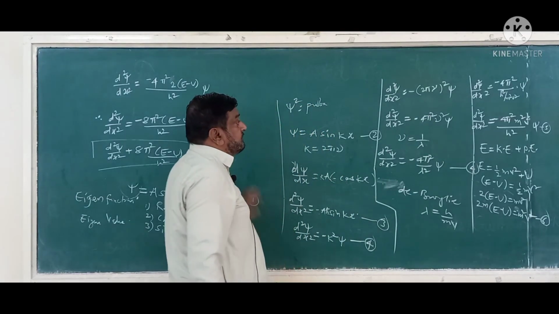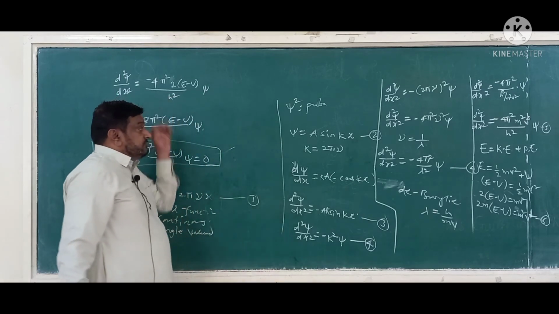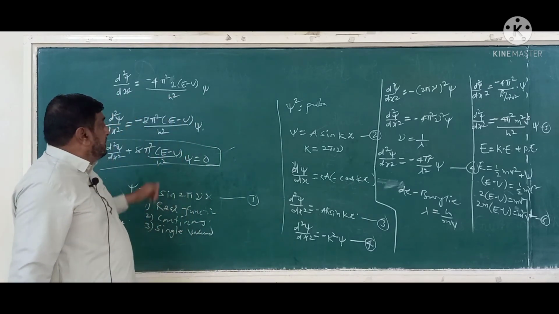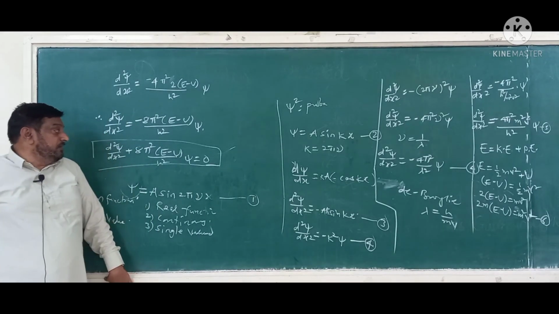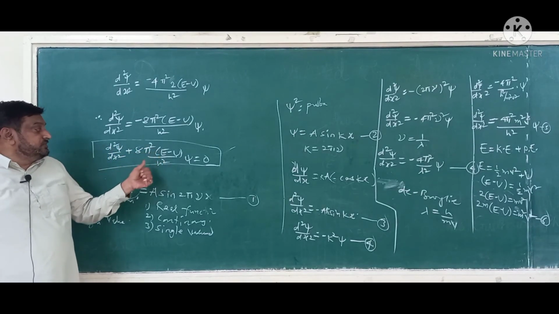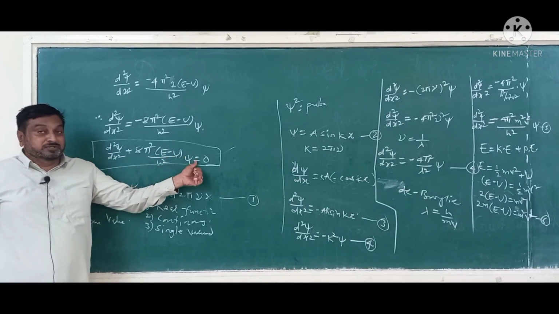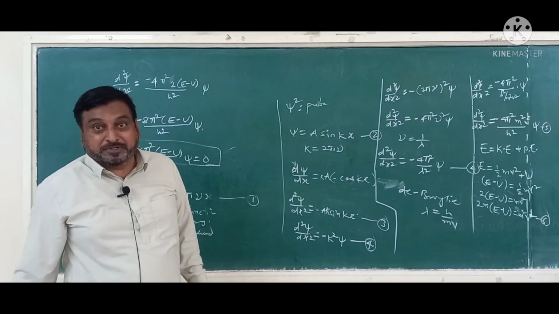Now substitute this value of m square v square in our equation number 4, and we get equation 5. Rearranging it, the final equation is d square psi by dx square plus 8 pi square m into E minus U upon h square into psi equal to 0. This is called Schrodinger's wave equation. We will stop here.